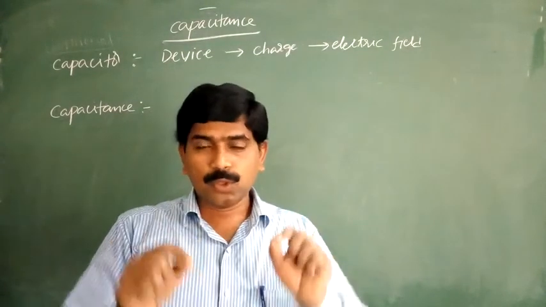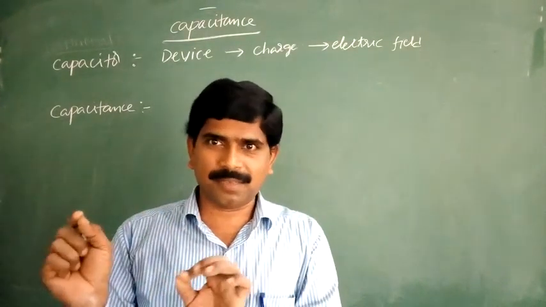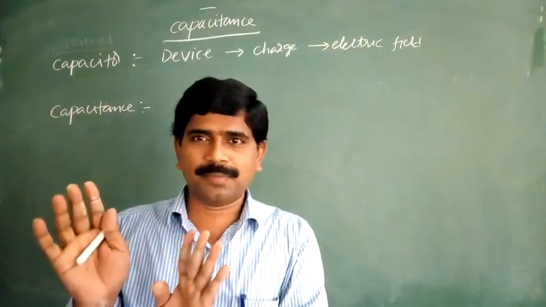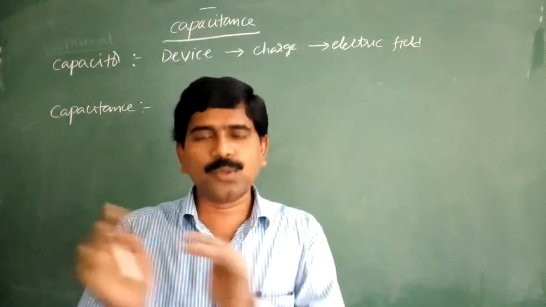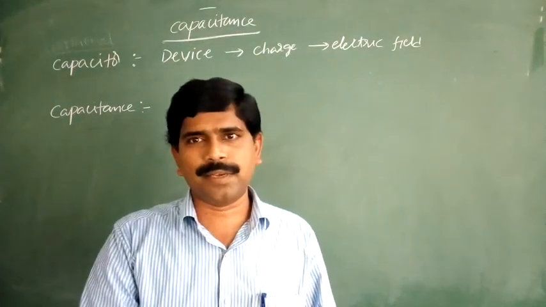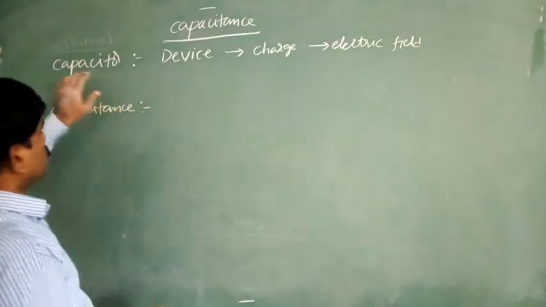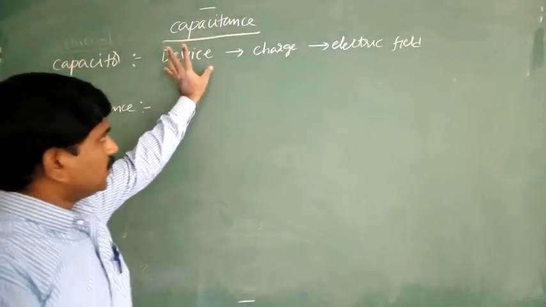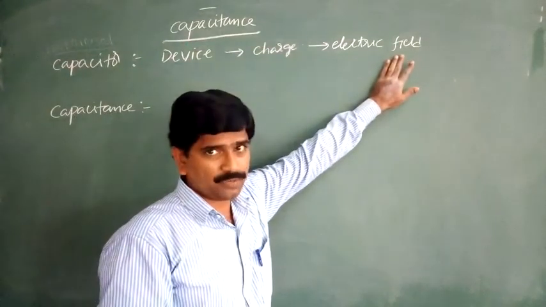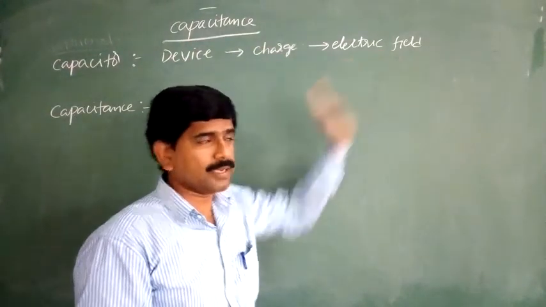Remember that: in Hindi, shuru karne ke liye, to start some electrical devices. So a capacitor is a device which stores electric charges in the form of an electric field.